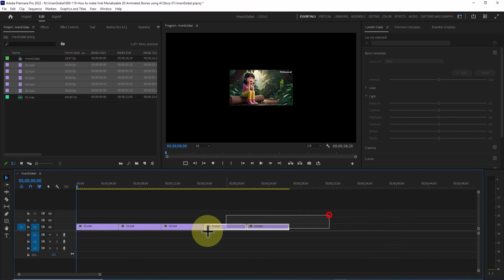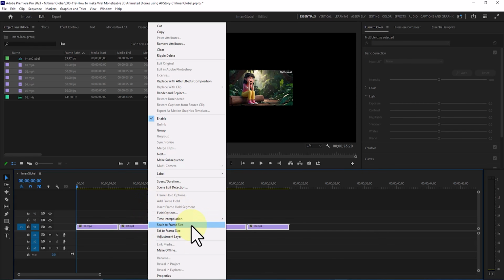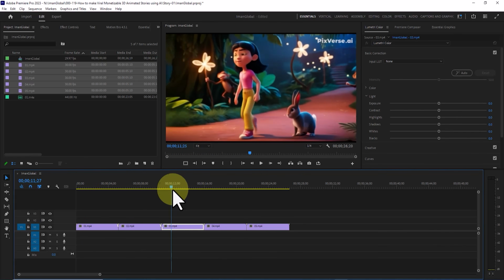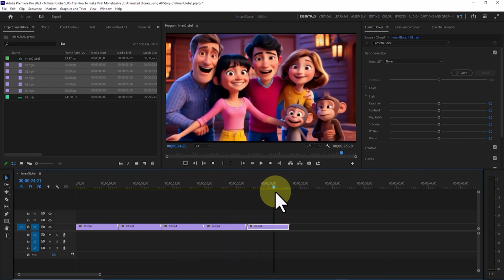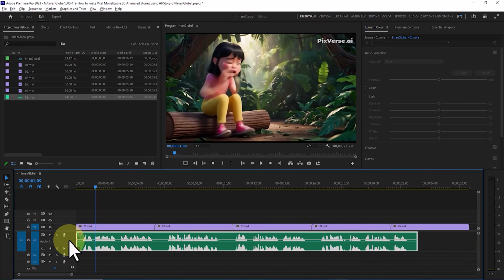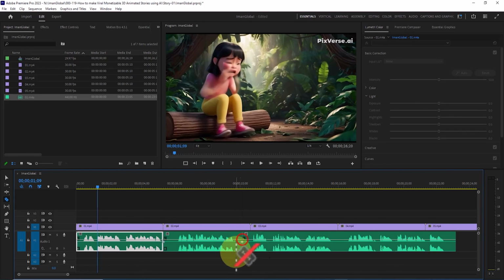Next, I select all video layers, right-click on one of them, and choose Scale to Frame Size to match the video dimensions to the sequence. I arrange the short clips in the timeline to create a long video based on the story. Then I add the voiceover audio. To sync the video with the narration, I use the razor tool to split the audio track. This ensures the voiceover matches the correct scenes.